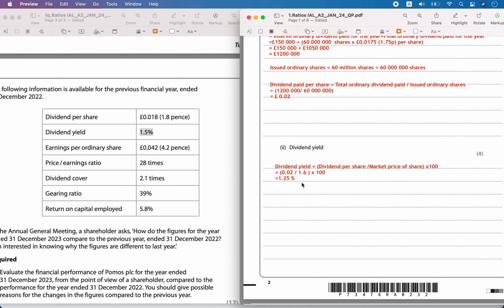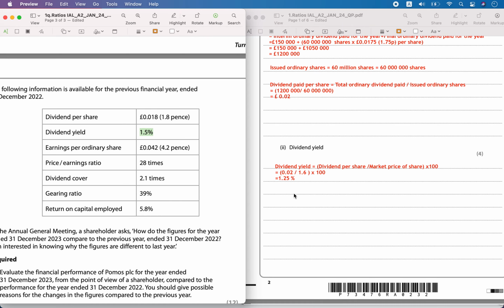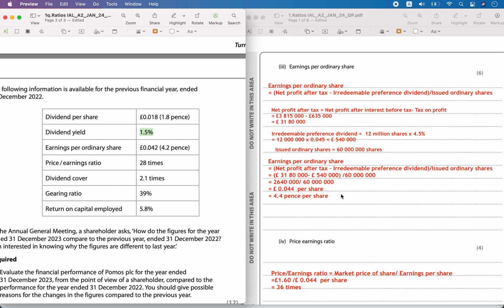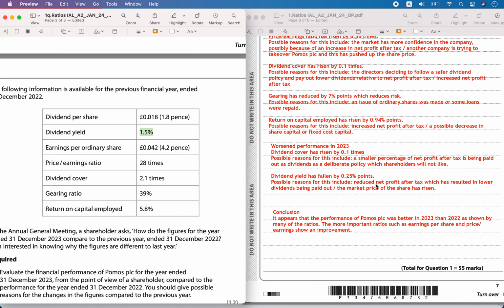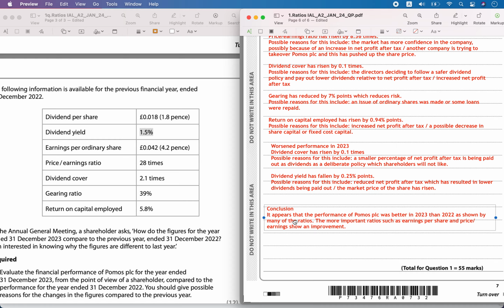So when can your dividend yield have increased? It is 1.5, but here it has decreased. So either dividend issued has gone low or your market price of the share has become high. That's why you comment that your dividend yield has decreased, and you give a possible reason saying that reduced net profit has resulted in lower dividends being paid out. So your dividend paid was reduced, or the market price of the share has gone up. So from the formula you can make comments.